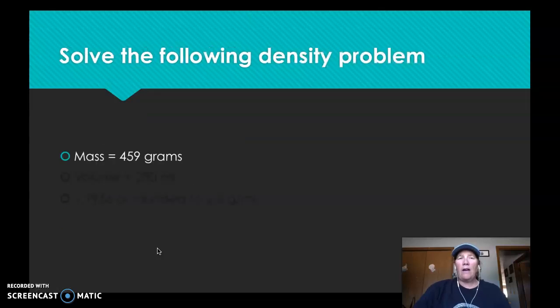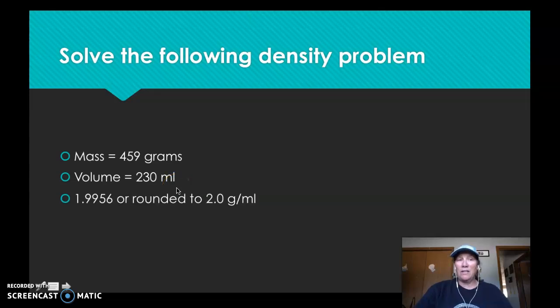Okay, all right, density is mass divided by volume. So if I have the mass and I have the volume, now these are measurements, so when I'm done, I have to make sure I have my proper number of significant figures, right? So when I take mass divided by volume, I get this number. Well, this has 3 significant figures and this is 2, so I round it to 2.0, and it's grams per milliliter, again, because I only have 2 significant figures.